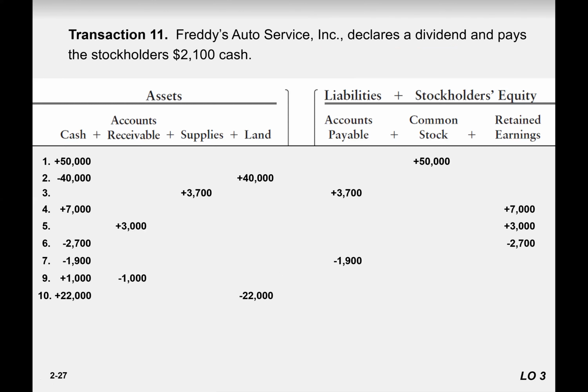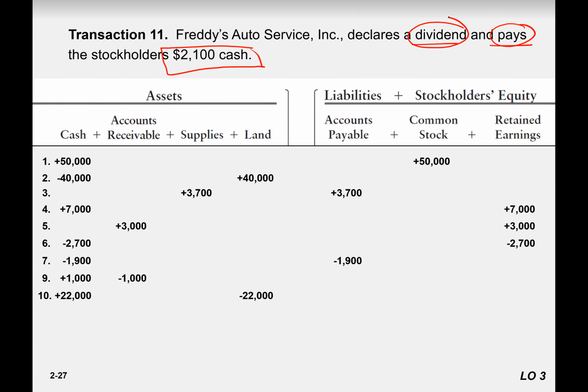11. Friday Auto Service Incorporation declares a dividend and pays the stockholders 2,100 cash. So it pays 2,100. Cash decreased by 2,100, right? It's a dividend. Dividend belongs to retained earning, right?